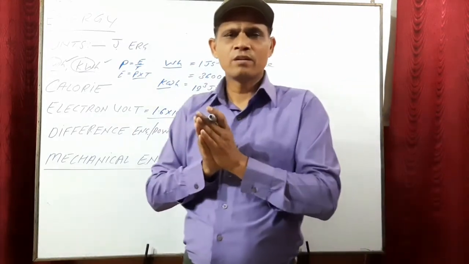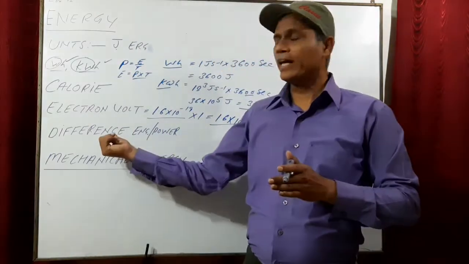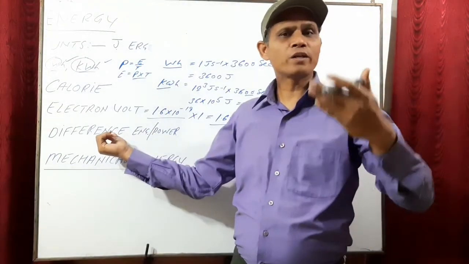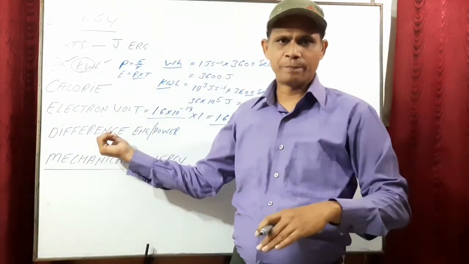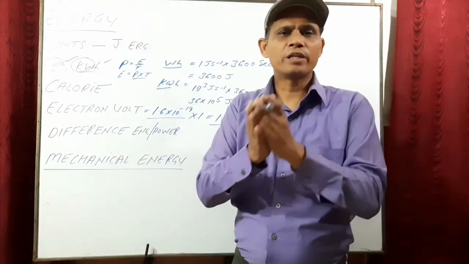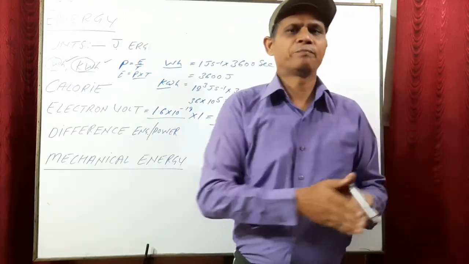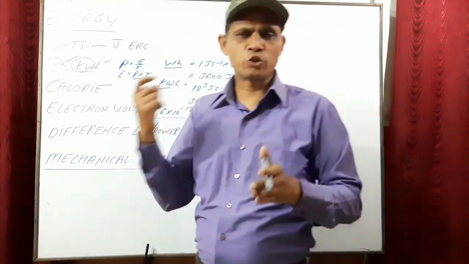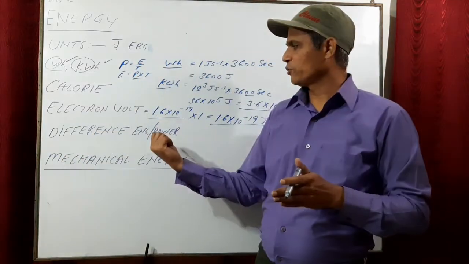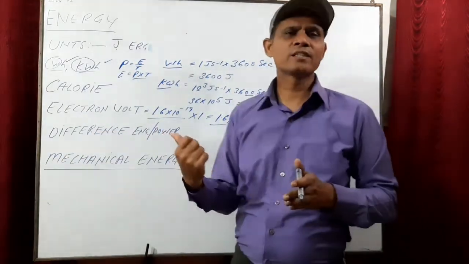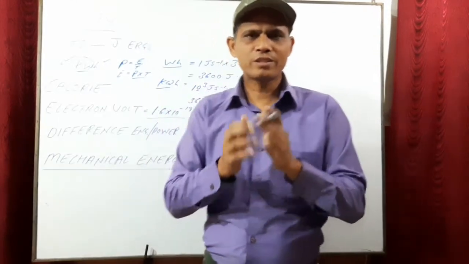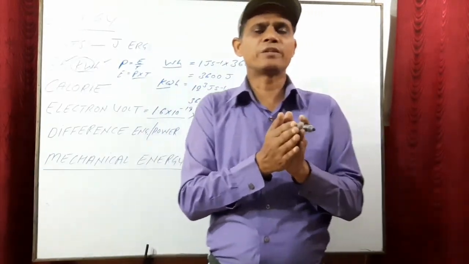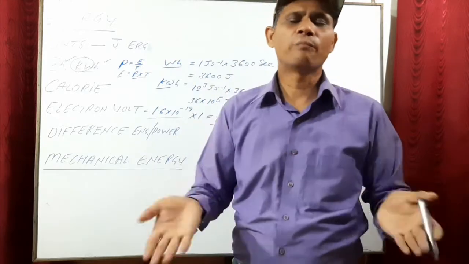Second difference is energy doesn't depend upon time while power depends upon time. Third difference is the unit of energy is joule while the unit of power is watt. So these are the differences between energy and power.